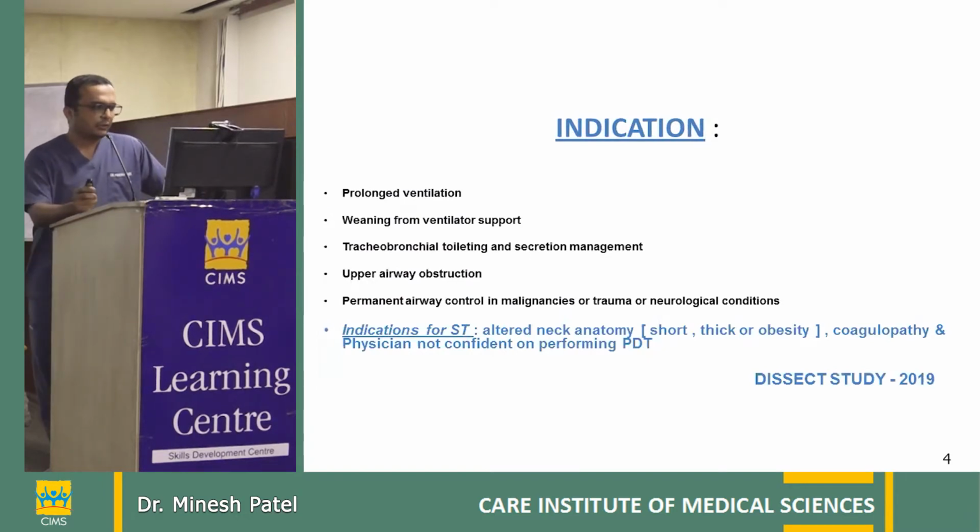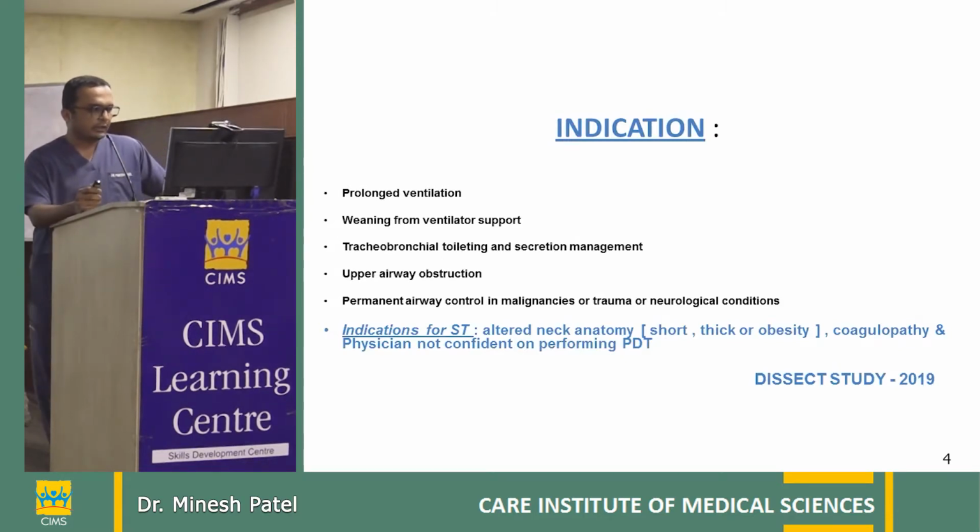According to the ISCCM expert panel recommendation, what are the indications of tracheostomy? Everyone knows prolonged ventilation, like ARDS; weaning from ventilator support if you have difficult weaning; poor tracheobronchial toilet tolerance in neuro patients; poor airway; upper airway obstruction because of stridor, for example when you remove a tumor but the epiglottis and vocal cord are swollen; or you may require permanent airway control in malignancy, that is onco patients and larynx patients. So in those cases.